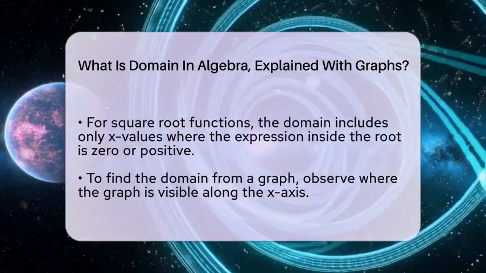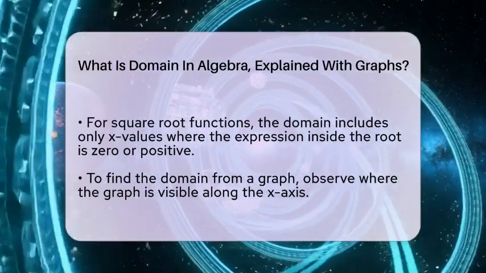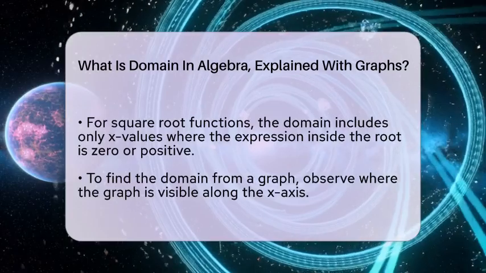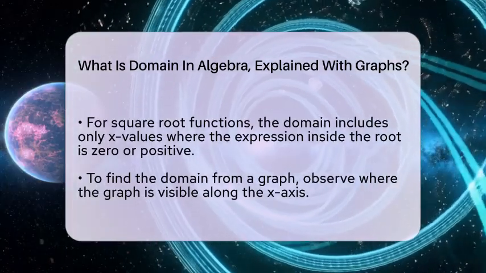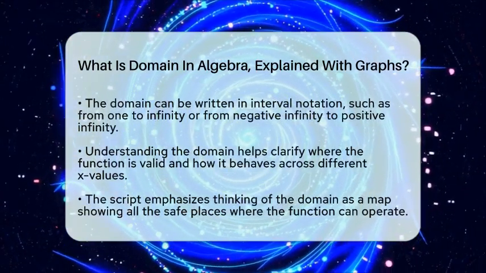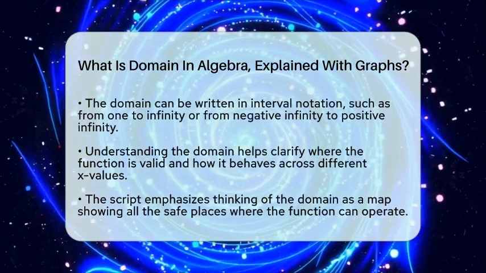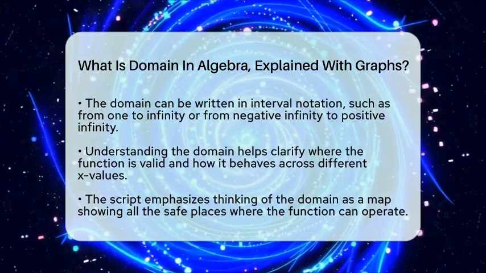To find the domain from a graph, look at where the graph is visible along the x-axis. The set of all those is the domain. Sometimes the domain is written using interval notation, like from 1 to infinity or from negative infinity to positive infinity. Remember, the domain is all the input values that make the function work without any issues.